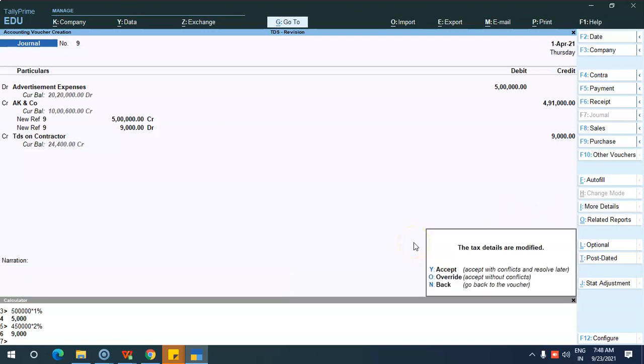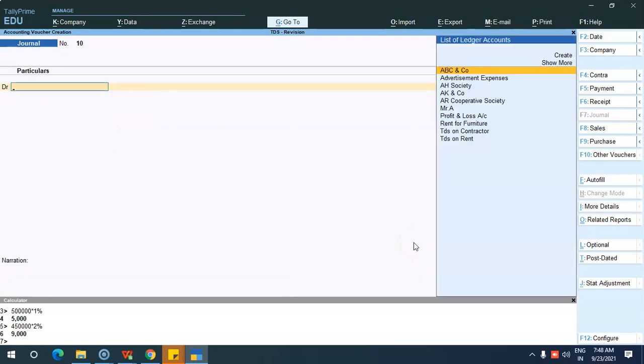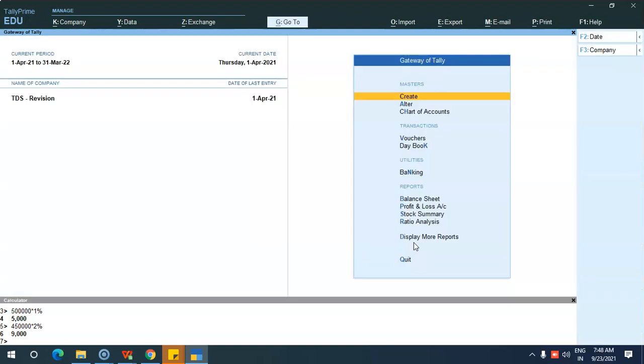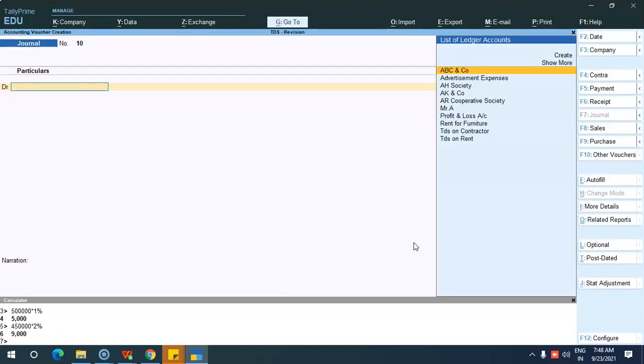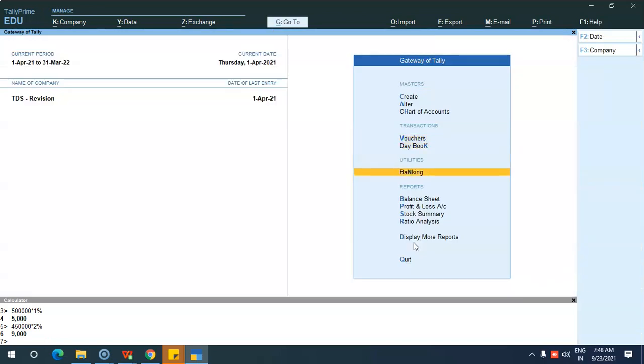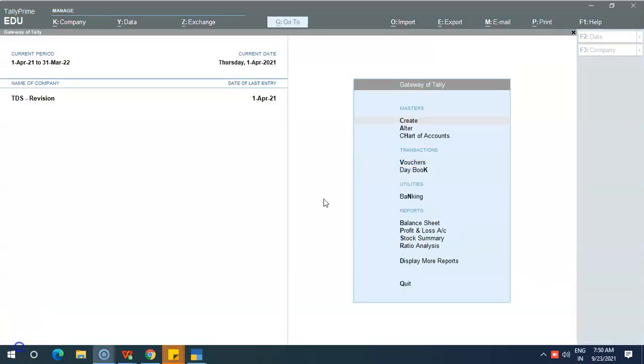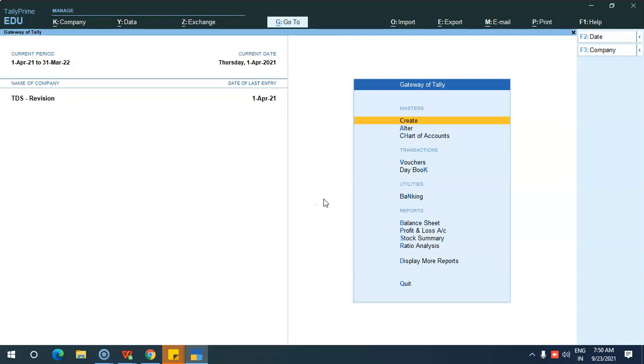So we can also fix it like this. Just give enter and accept it. This is the way you will be posting all the TDS entries. So we are done with TDS transactions. Now we can see the reports.